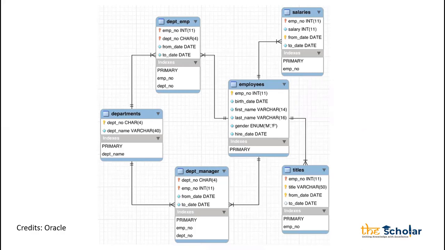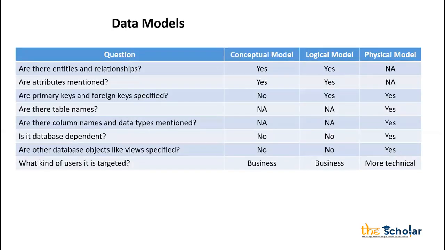Are you able to understand what this image is? This is nothing but my logical data model, because I already have all the primary keys, foreign keys, right? It's logically built, but we have to create the physical tables also, which is my physical data model. Once we start creating the tables, it will make more sense. So this is the difference between data models.